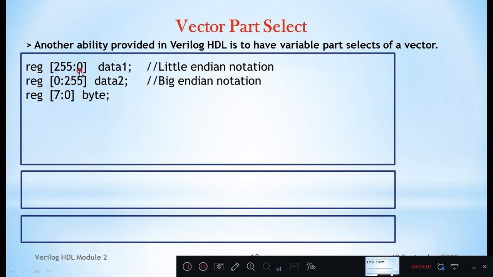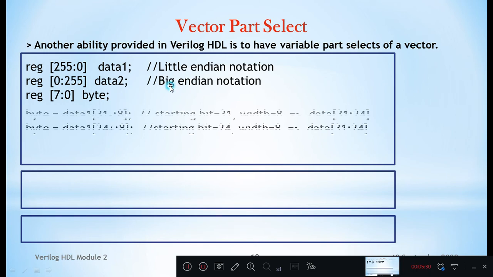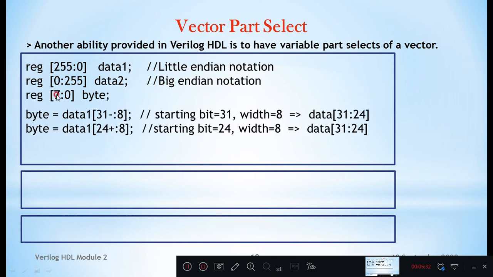So here on the right hand side you have got the lower number. One more, register [0:255] data2. Here the 0th location will be MSB, 255th location will be LSB. This particular representation is known as big endian notation.